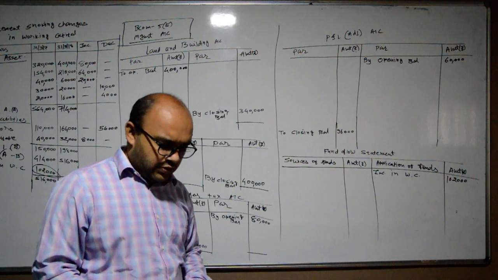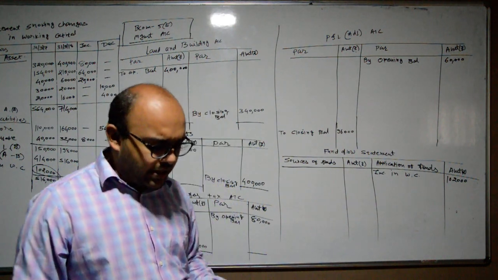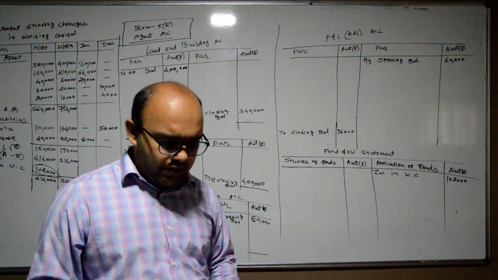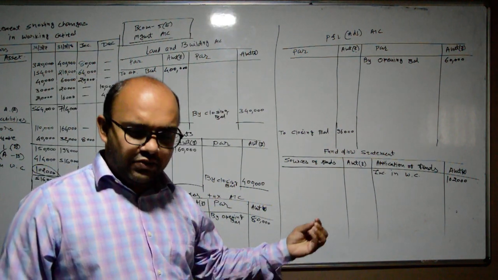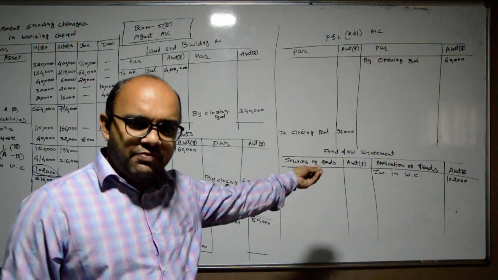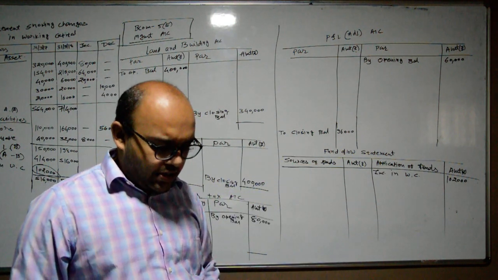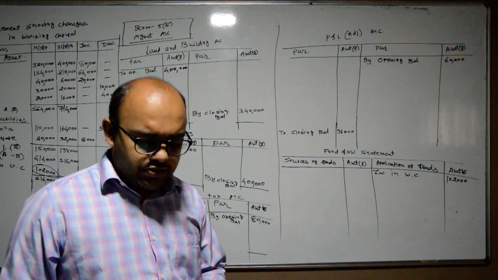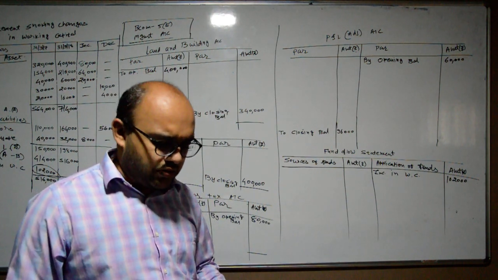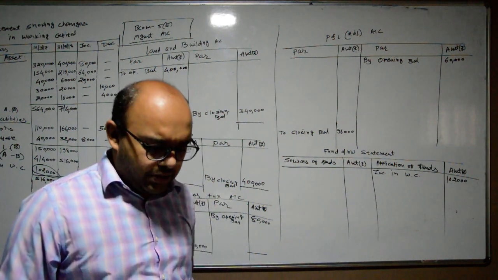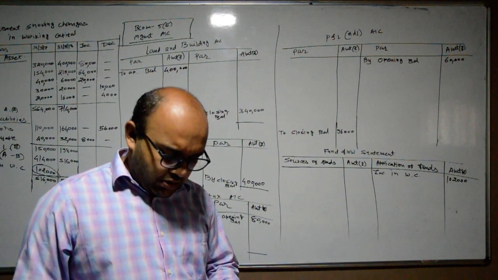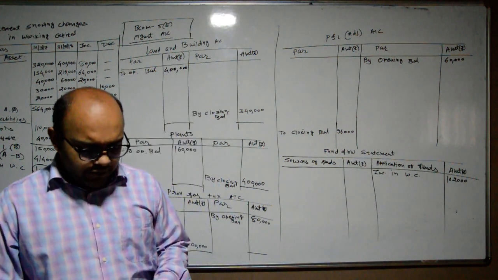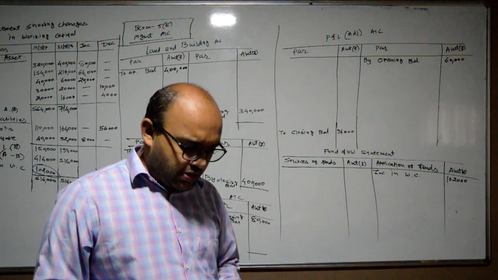So I have already prepared the land and building account and plant account. There is no requirement of preparing a dividend account. It will have an effect on the P&L adjustment debit side and the application of funds side. And then income tax of rupees 70,000 was paid during the year. So there is an entry for provision for taxation, and there is no requirement of doing anything extra. So first of all, we are starting with our adjustments.